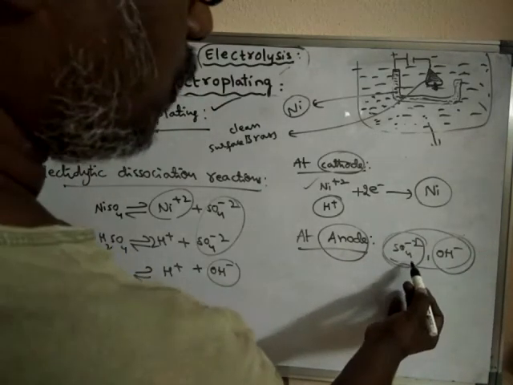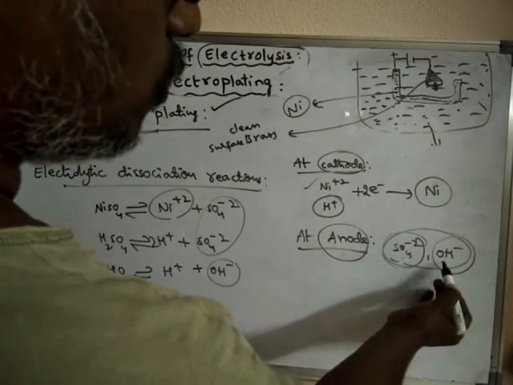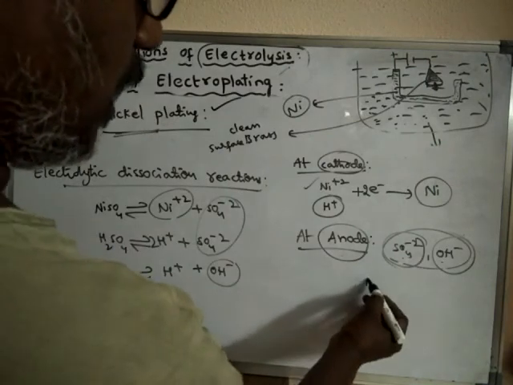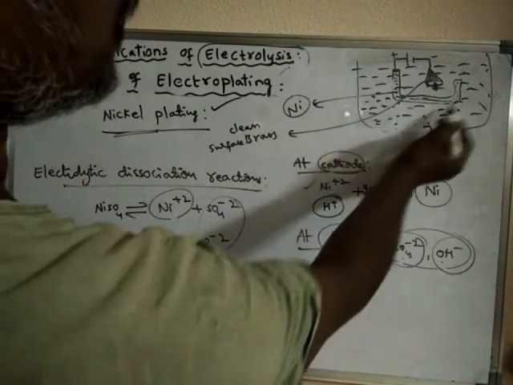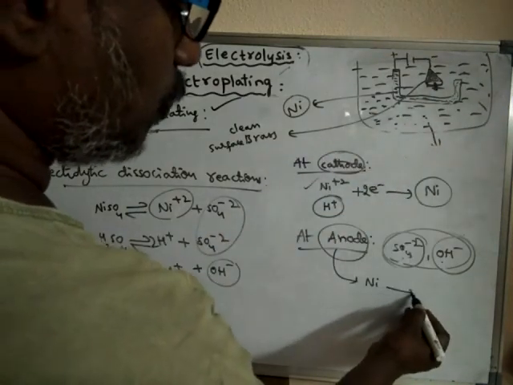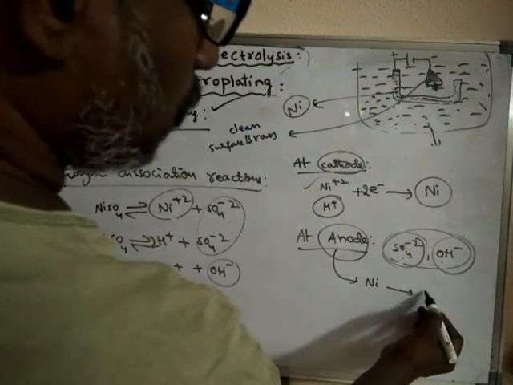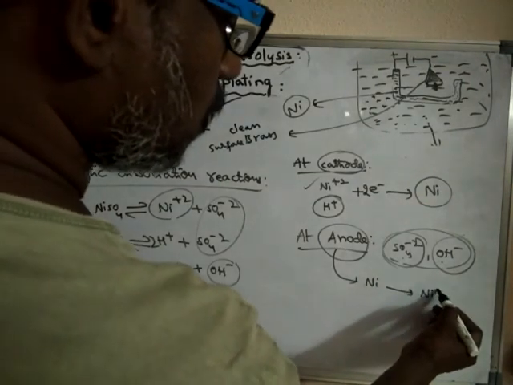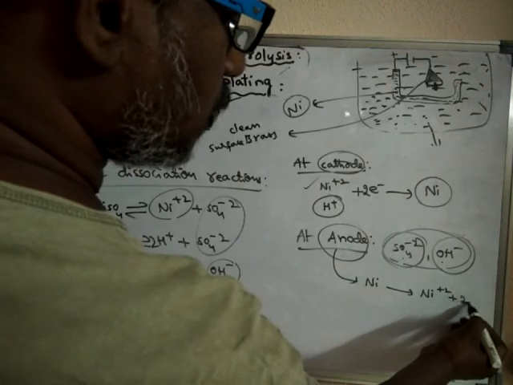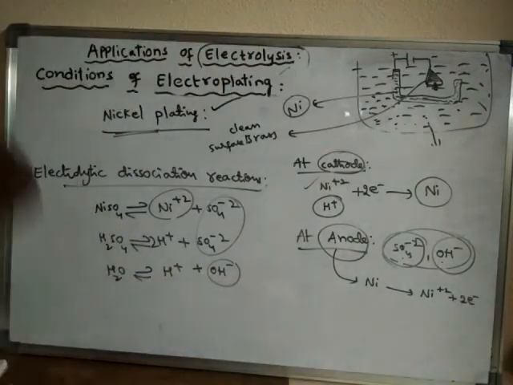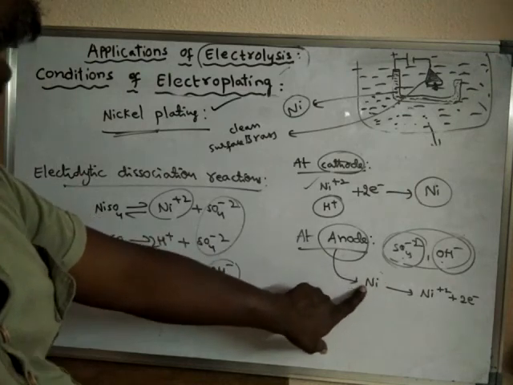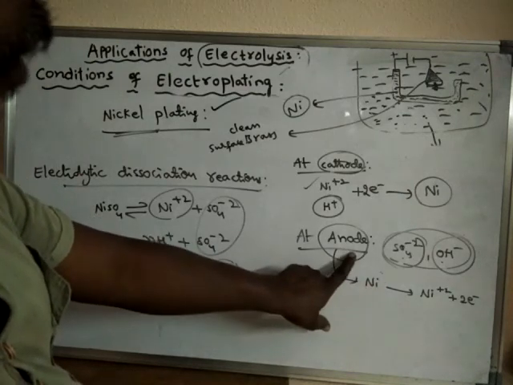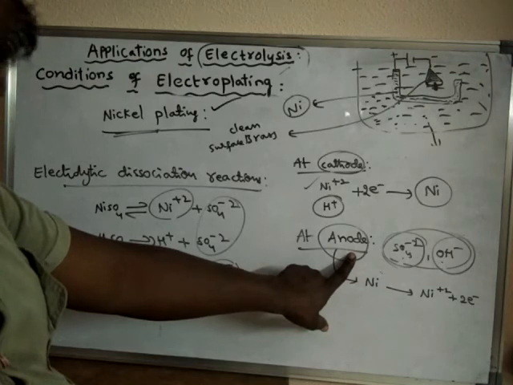Instead of discharging of these two, what is that anode material? Anode is made up of what? Nickel. So nickel will undergo discharge. That means nickel will lose its electrons to anode. If anode is made up of inert electrode, then what happens?